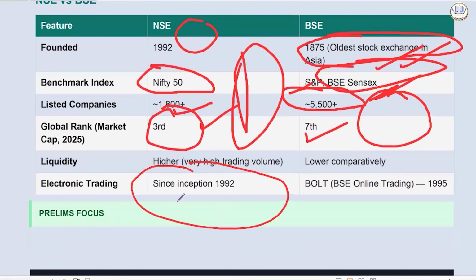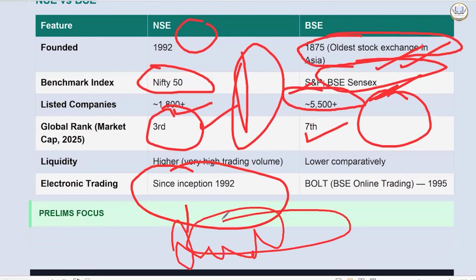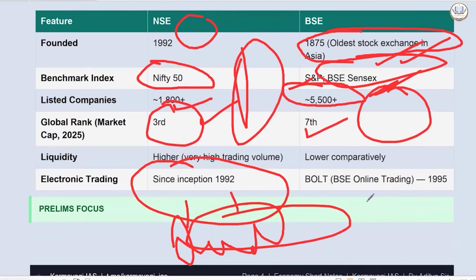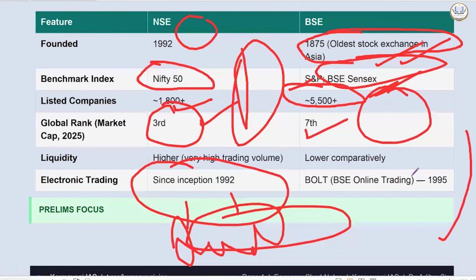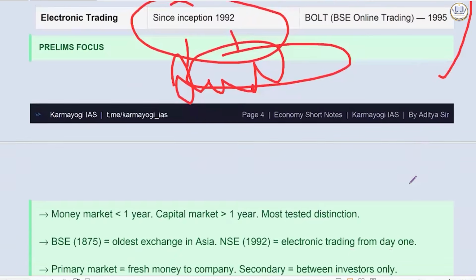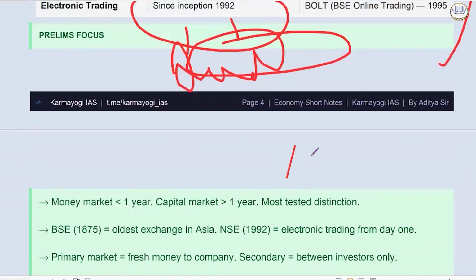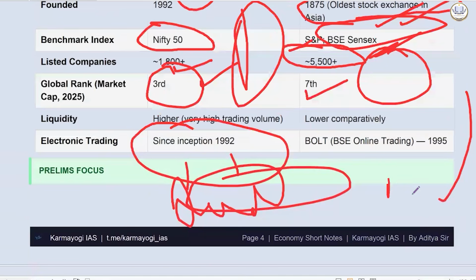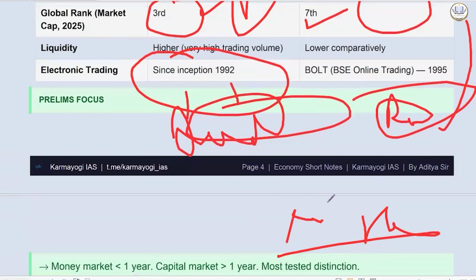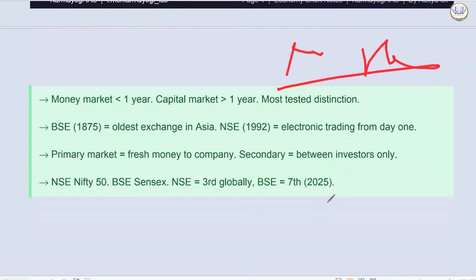Now, since inception, an electronic demat account, you must have a dematerialized account, is used. It evolved slowly since it was the oldest. You must have heard about scams also. Ketan Parekh, Harshad Mehta. Because of these scams, demat and other regulations came. Insider trading, etc. How to regulate it.